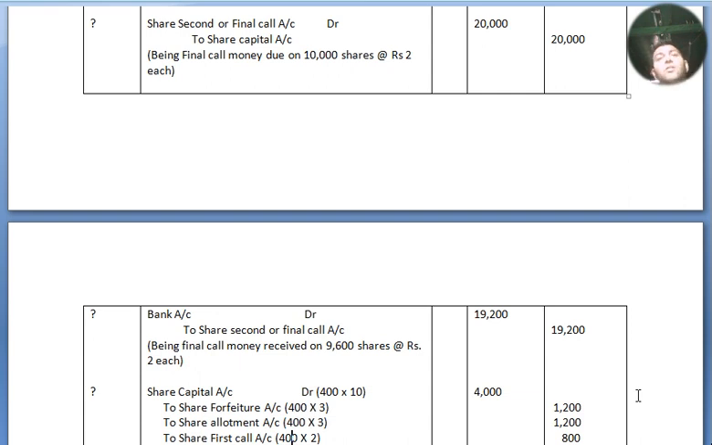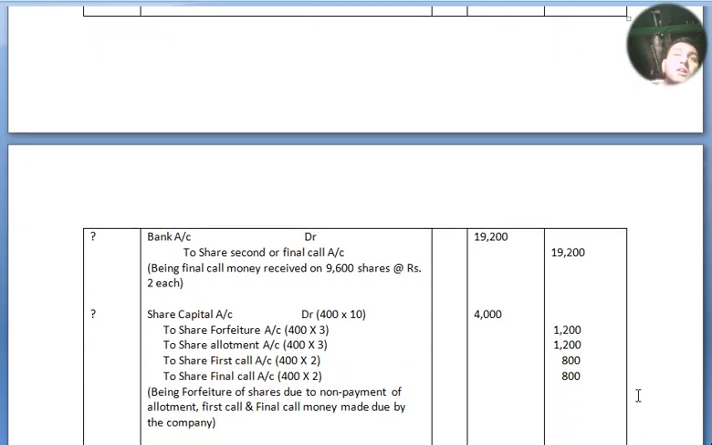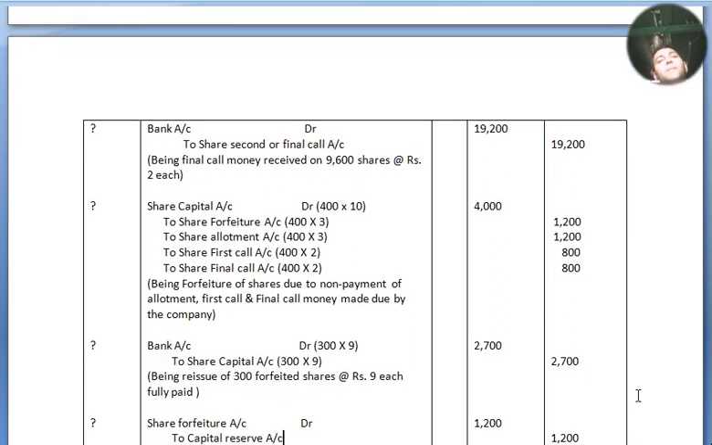Share capital account, that is forfeiture account. Now share capital account debited, 400 shares at the rate of rupees 10 each, 4,000 needs to be collected, but out of 4,000 only 1,200 is being collected. To share forfeiture account 4,000. Into 3 share allotment, they have not given 1,200. Share first call, they have not given 800, and on the final call 800. Being forfeiture of shares due to non-payment of allotment, first call and final call money made due by the company.